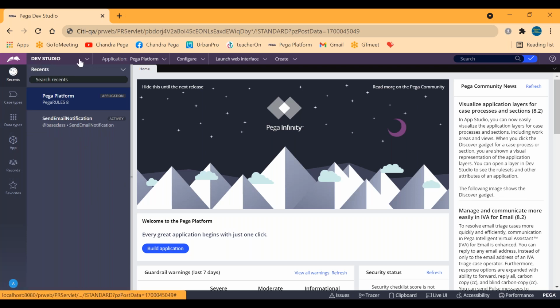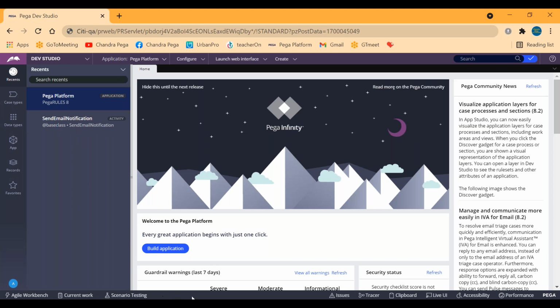As I told you, this will be considered as Dev Studio, and the top bar is completely called the header bar, where we can create some new applications from here. We can create some extra rules, everything. So this is considered as a header bar, and the left side part is considered as an explorer. We have the app explorer. If you click on this, we'll be getting the app. We should be calling this an app explorer. Likewise, data types explorer, case types explorer. The left part is completely called an explorer.